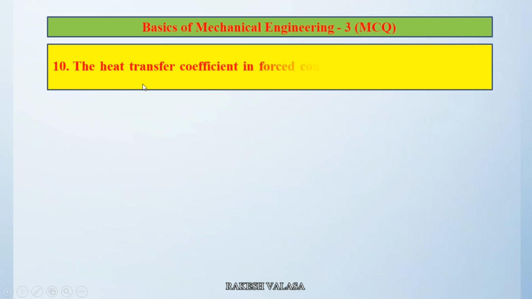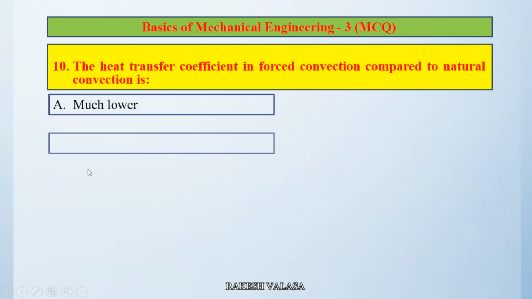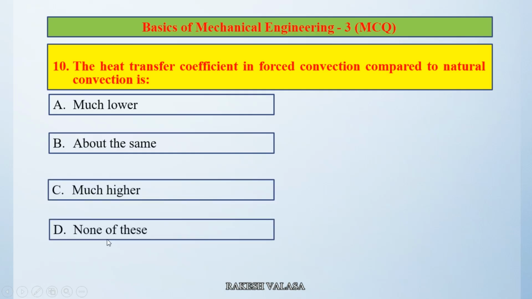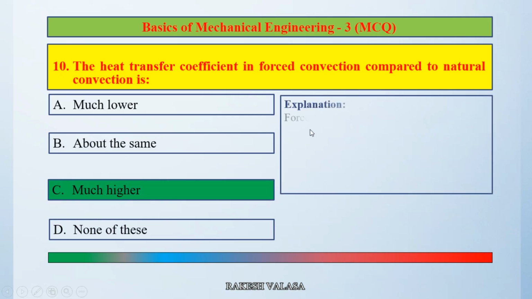Question number 10. The heat transfer coefficient in forced convection compared to natural convection is option A much lower, option B about the same, option C much higher, option D none of these. The correct answer is option C, much higher. Let us see the explanation.